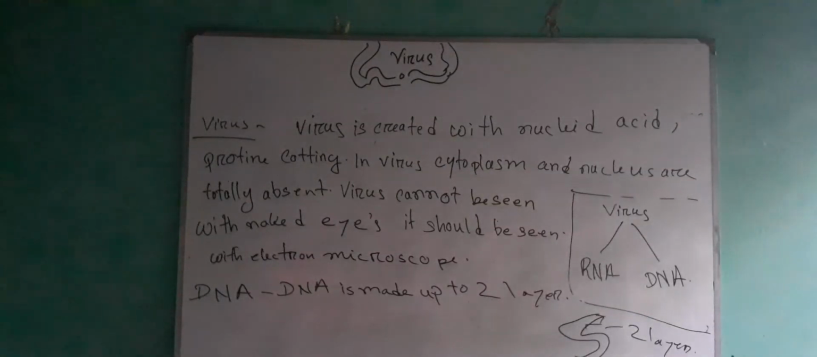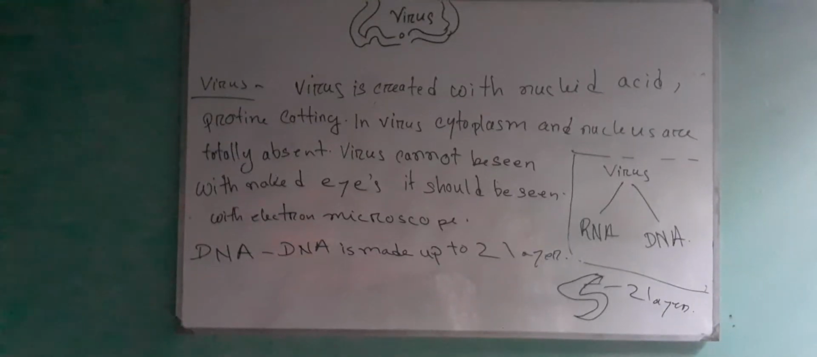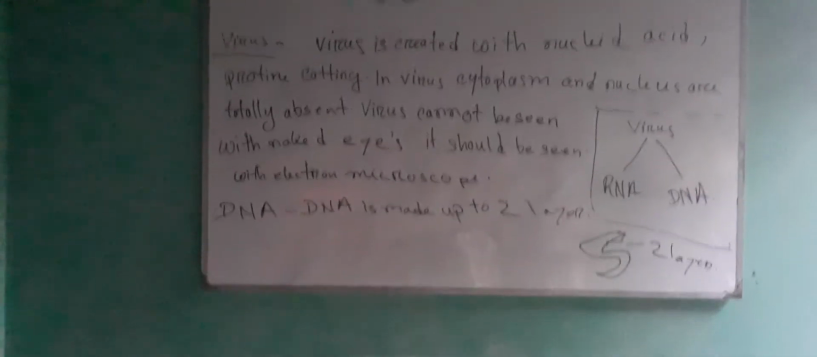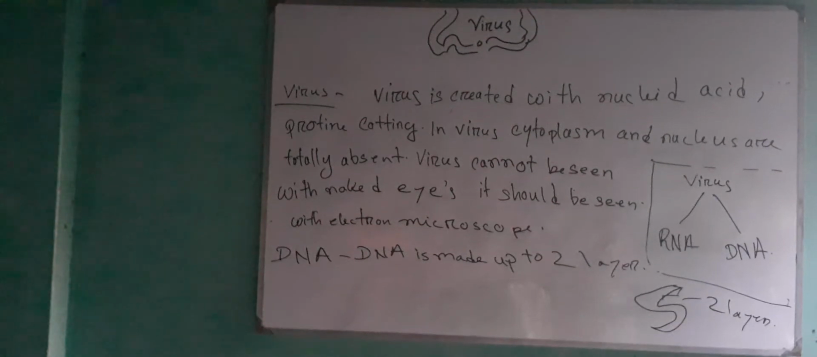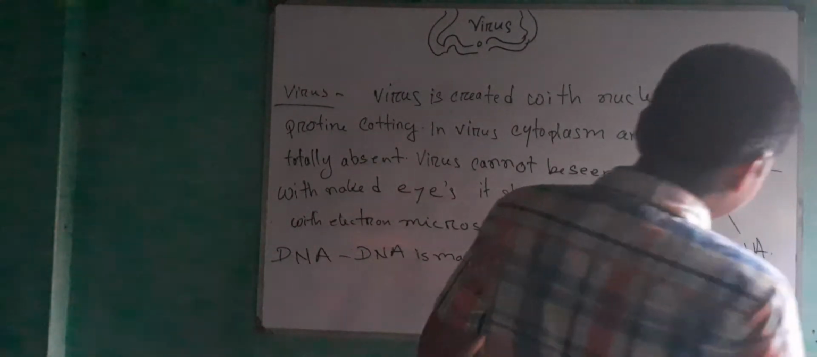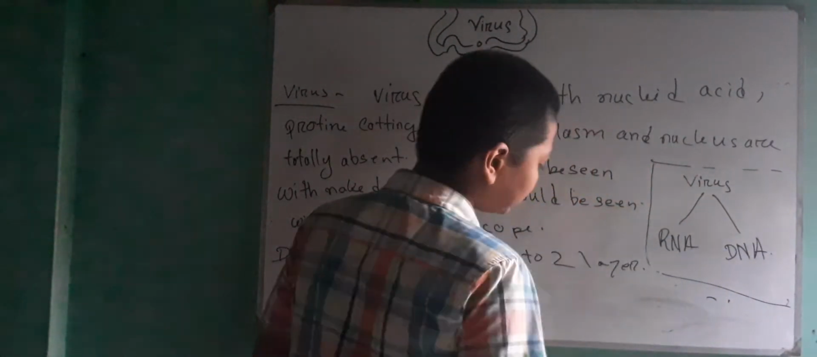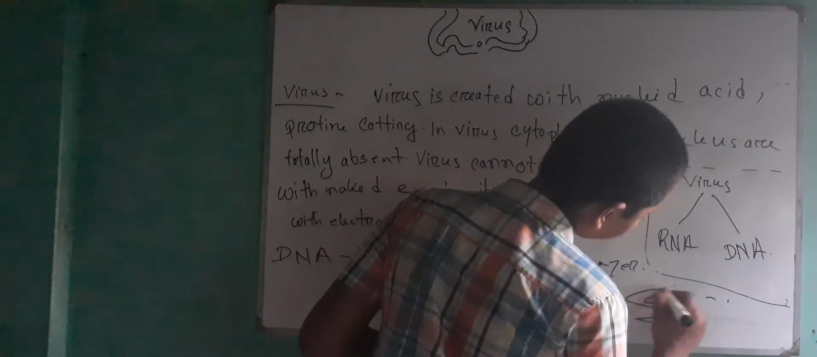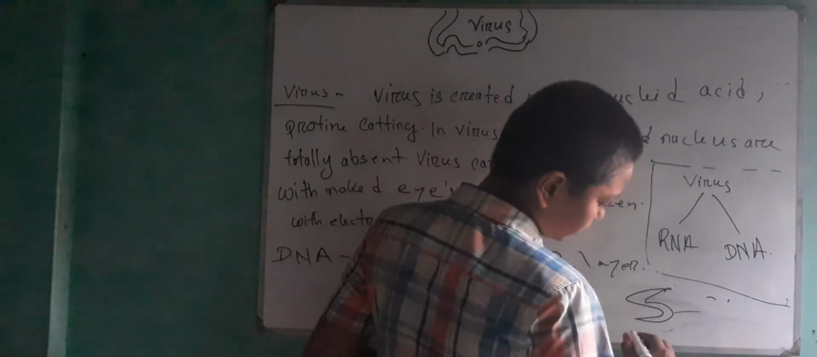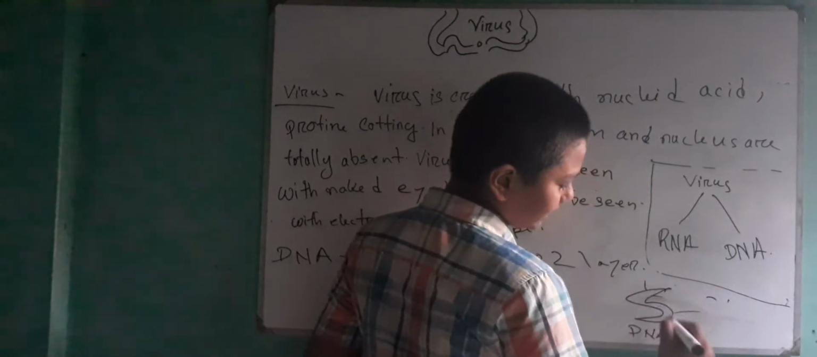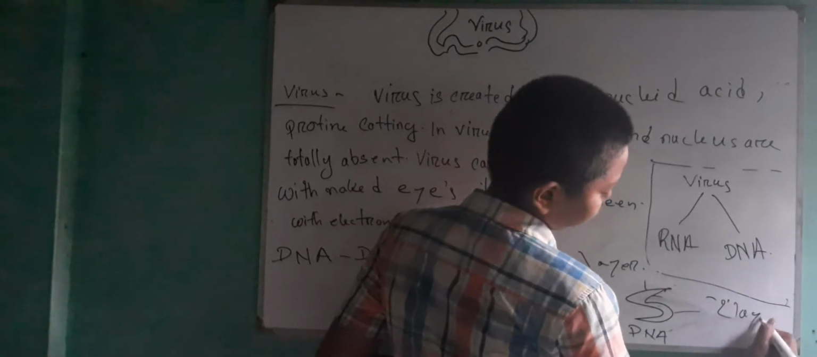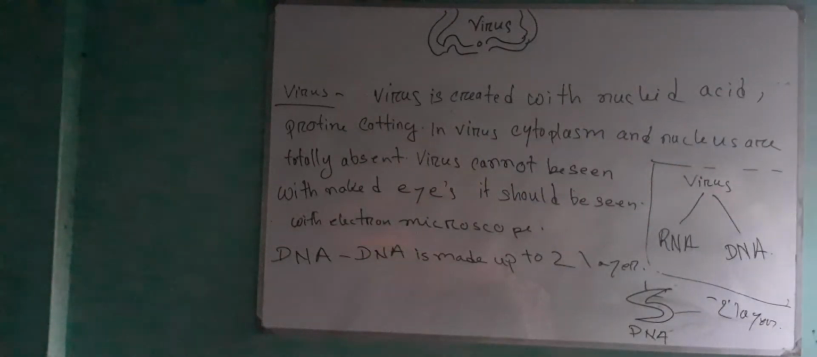Now, this retrovirus is made up of two layers. Again, I am saying, in the picture you will see this that I have drawn. This is DNA. In this DNA I have two layers. Here one layer, here second layer. So two layers.